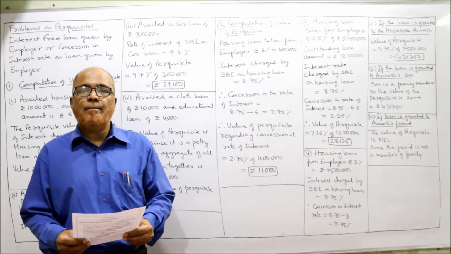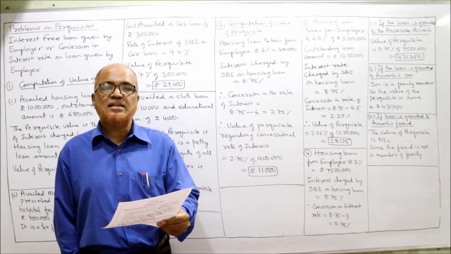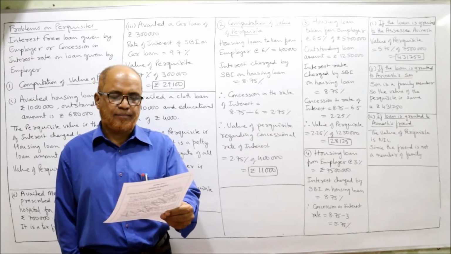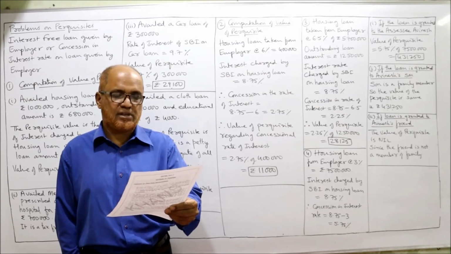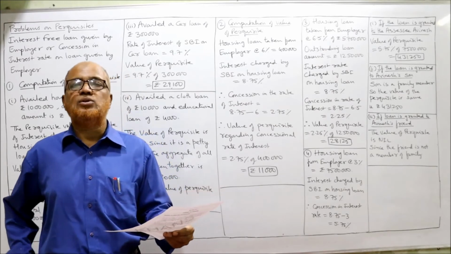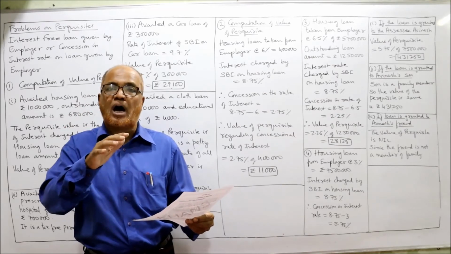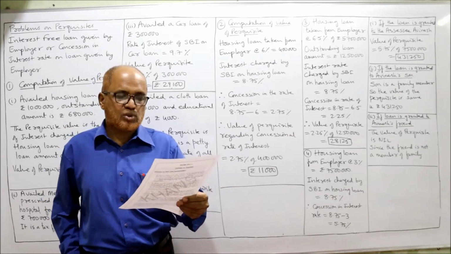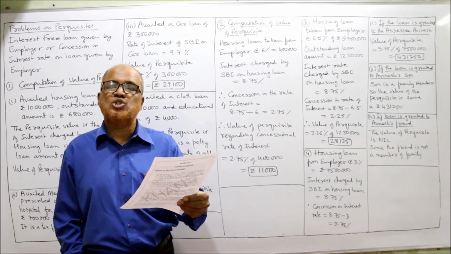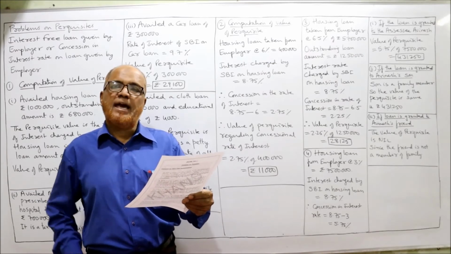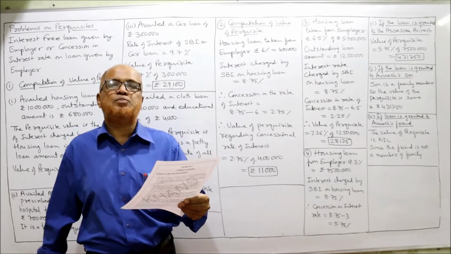Now third, Mr. Bhaskar is working in Canara Bank and he availed a housing loan of 57 lakh at 6.5%. Again, housing loan 57 lakh, rate of interest charged by the employer 6.5%. The outstanding amount is 12 lakh 50,000. Interest is not charged on the total loan taken, but on the outstanding amount. Interest charged by SBI is 8.75%, just like the previous problem. Employer is charging interest at 6.5%.